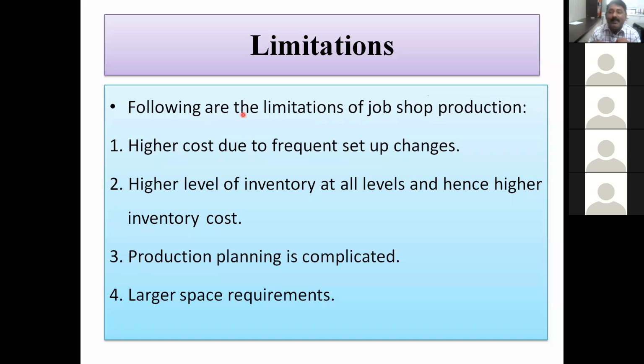Production planning is complicated. Different machining centers are there and different jobs are there. Each job is having different requirements. I have given you an idea. Every job requires milling, lathe machine, drilling machine, and some jobs require the planing machine, shaping machine, and there are some special purpose machines. They are also required.